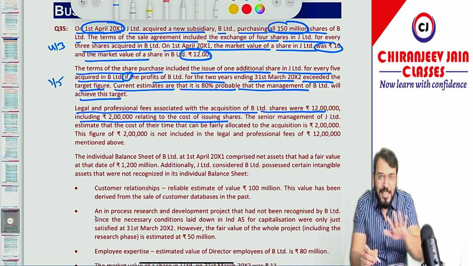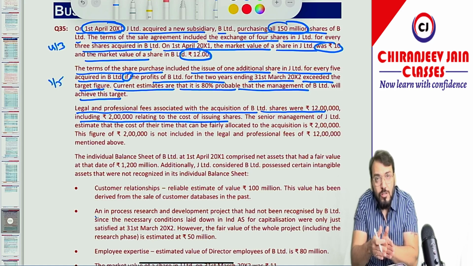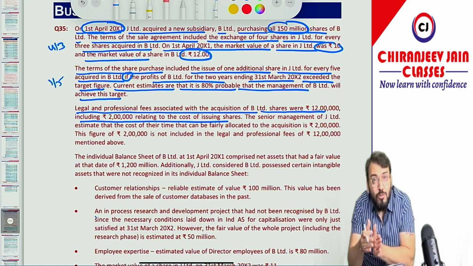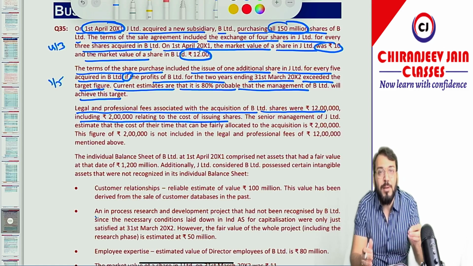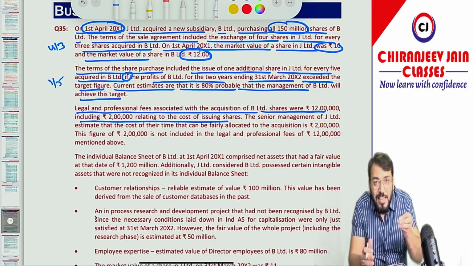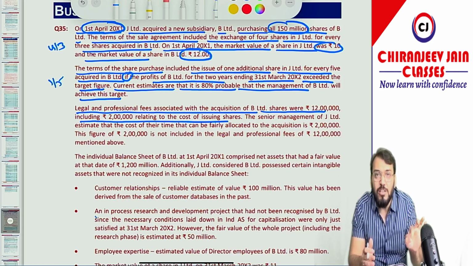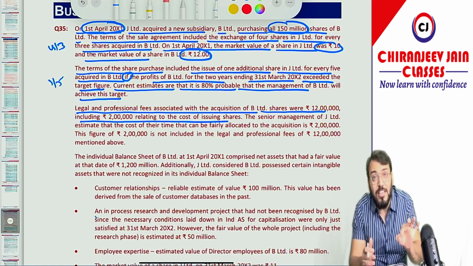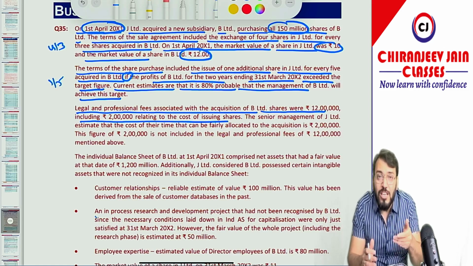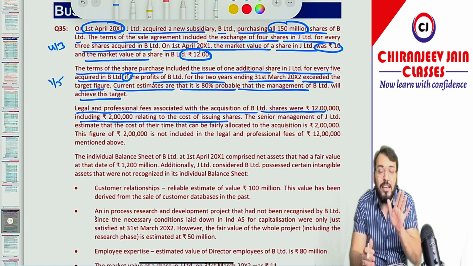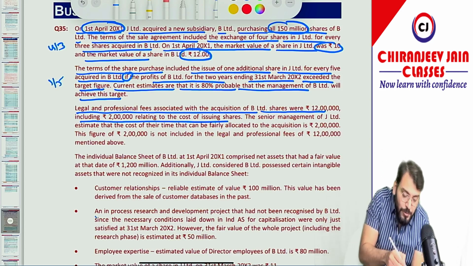Now as per Ind AS 103, any cost relating to issuing of shares will be accounted as per Ind AS 32. So any cost relating to the issuing of equity shares will be deducted from equity, means that will not be included in PC. And any direct cost related to acquisition, means 10 lakh, will be charged to profit and loss account as an expense immediately. Means out of this 12 lakh, 10 lakh will be charged to profit and loss account as an expense immediately,